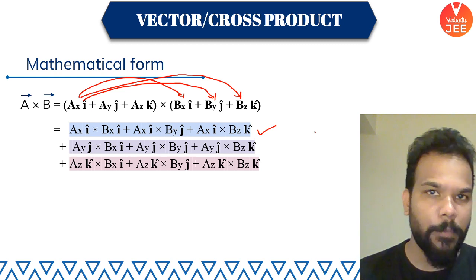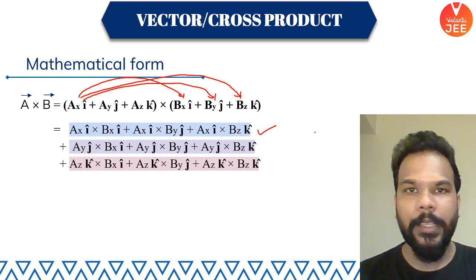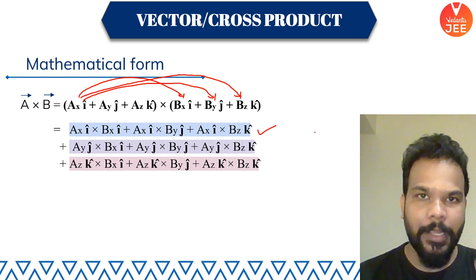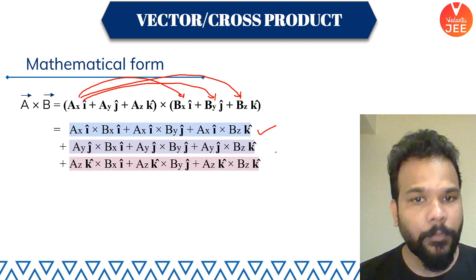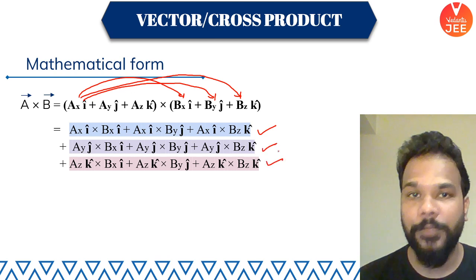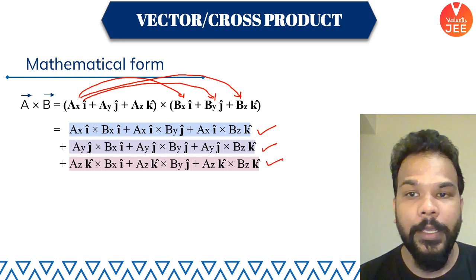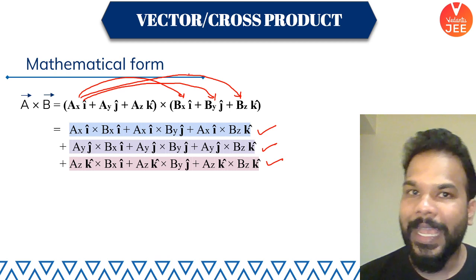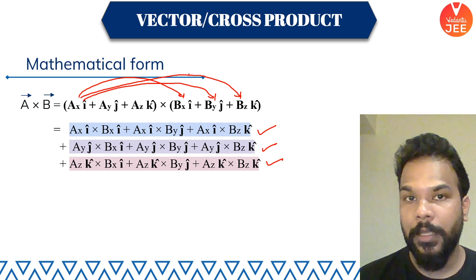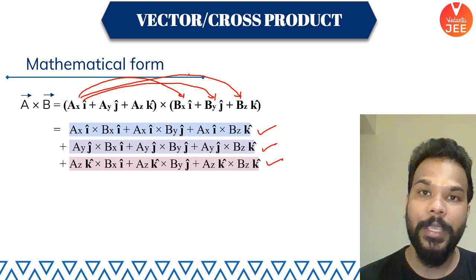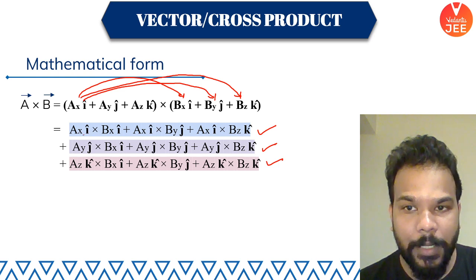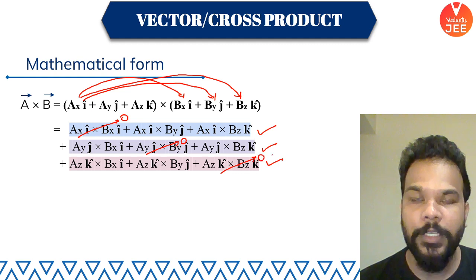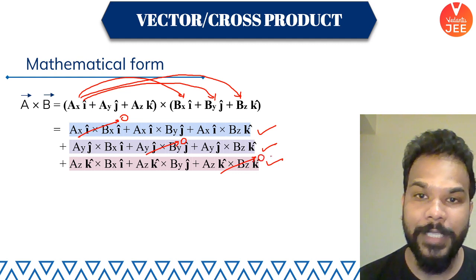वेक्टर A के तीनों कंपोनेंट्स को इंडिविजुअली एक एक करके वेक्टर B के हर एक कंपोनेंट से क्रॉस प्रोडक्ट करते हुए मल्टीप्लाई कर दिया है. ओके, that is why we are getting such 9 terms here. So total 9 terms are we getting, and in this, as you know, I cap cross I cap, J cap cross J cap, K cap cross K cap, these values will be 0. That simply means this value is going to be 0, this value is going to be 0, and this value is going to be 0, because these are vectors which are along same direction.